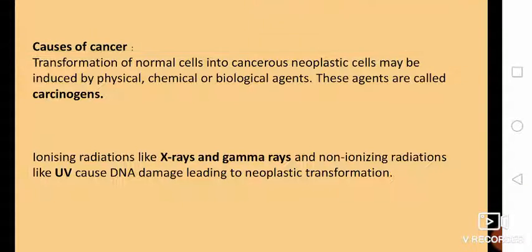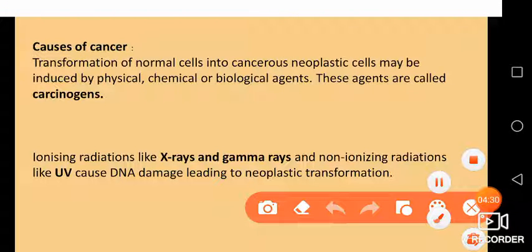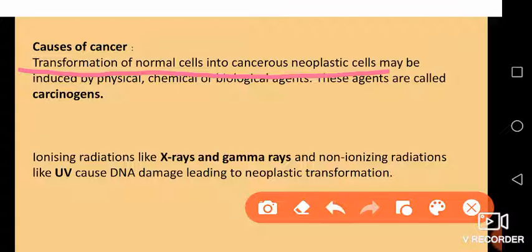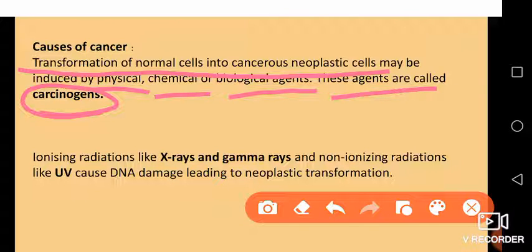Moving on to the next part, we have causes of cancer. What are the causes of cancer? We know that we have normal cells in our body. So how are cancers formed? You have to remember that there are some carcinogens which transform the normal cells into cancerous neoplastic cells. It may be induced by any physical, chemical, or biological agents, and these agents are called carcinogens. Also, we have ionizing radiations called X rays and gamma rays, and non ionizing radiations are UV rays.